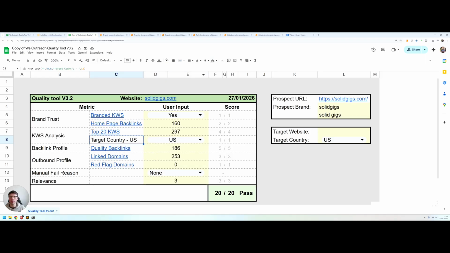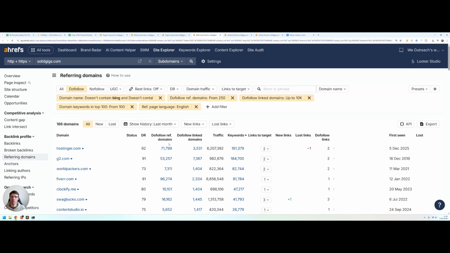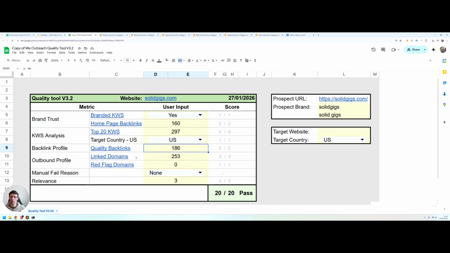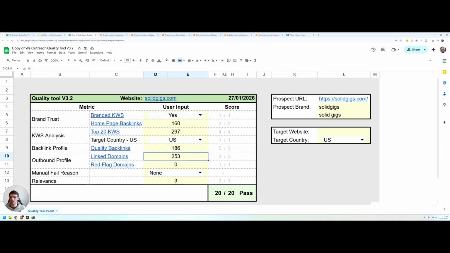Next, we look at the backlink profile. This is exactly the same as the homepage backlinks check, except it's applied for the website as a whole, but it's a very similar report, a similar set of filters. And again, you just go here, you check the number, you put it into the sheet. Then we move along to the linked domains report. Similar, except now we're looking at the number of domains that the website links to. Again, go here, we have filters, just check the number, put it in the sheet, 253 in this case.